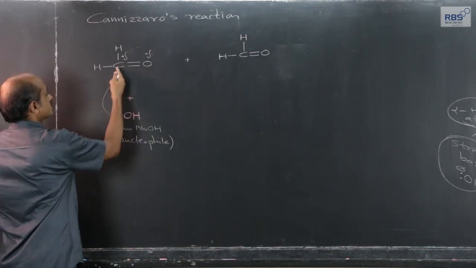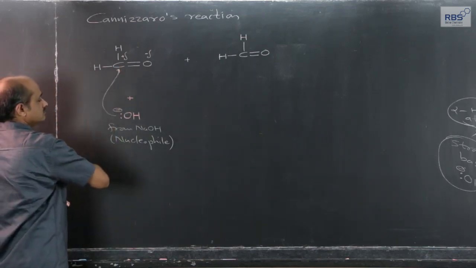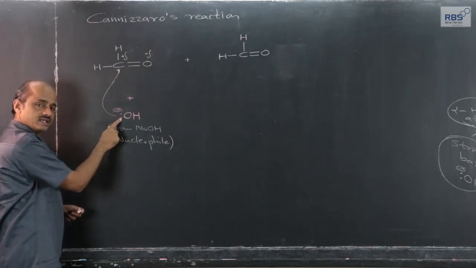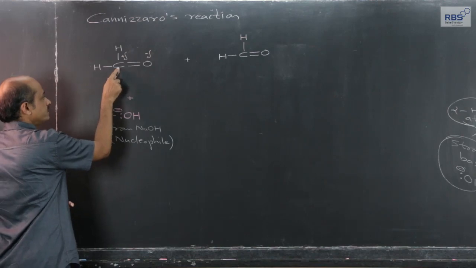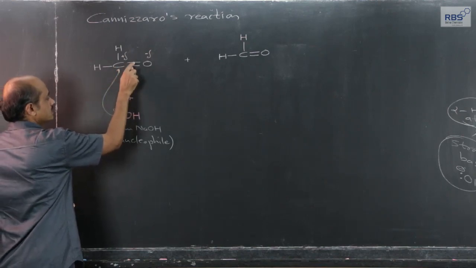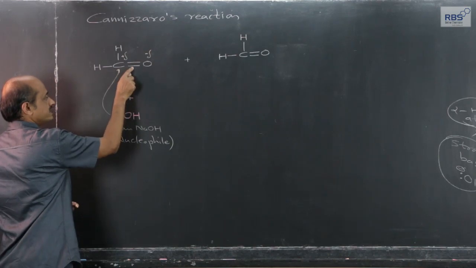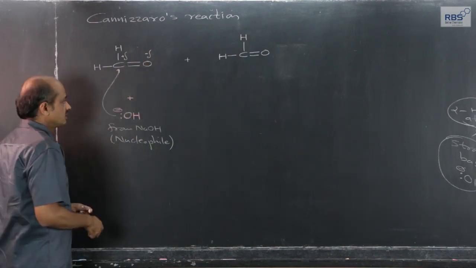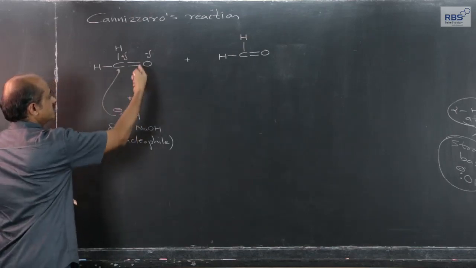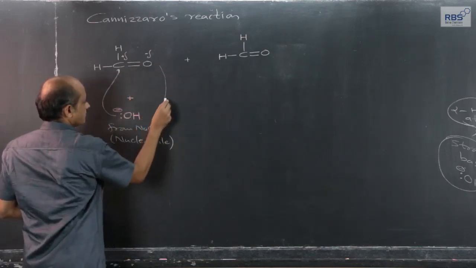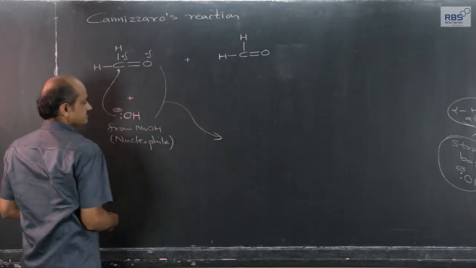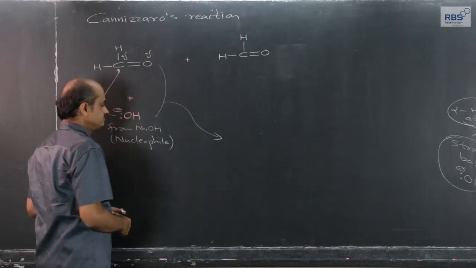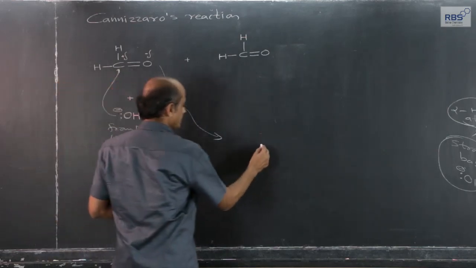The moment it attacks this carbon, the lone pair on oxygen in the OH minus ion forms a shared pair, and the pi electrons of the double bond, one is sigma, the other will be pi, get shifted to oxygen. The interaction between these two species, what we get, I will write it here. This is the first molecule of aldehyde, the second molecule is there, and what we get is this.